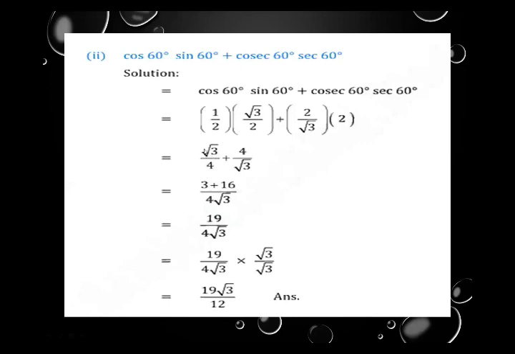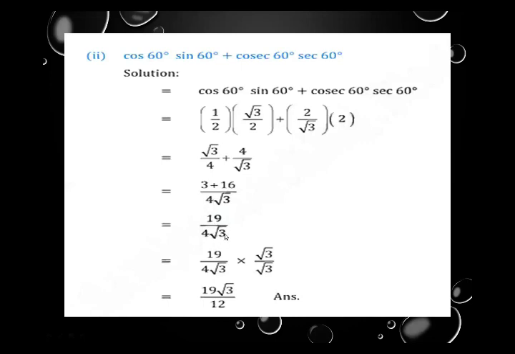Now LCM will multiply by the fraction. If you multiply this fraction by the LCM, 4 and 4 will be cancelled and root 3 multiply by root 3 according to the first law of exponent. Root 3 into root 3, the answer is only 3 because the square will be solved. Plus sign is the same. Now second fraction multiply by the LCM. Root 3 will be cancelled, then 4 and 4 will multiply giving answer 16. In the numerator 3 plus 16 gives answer 19, whereas the denominator will be the same.